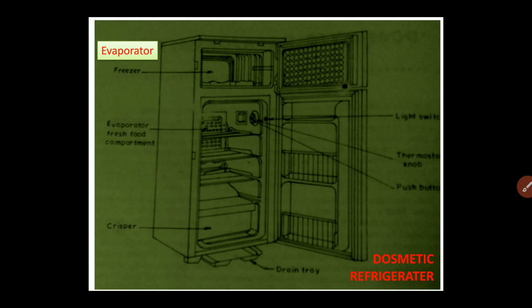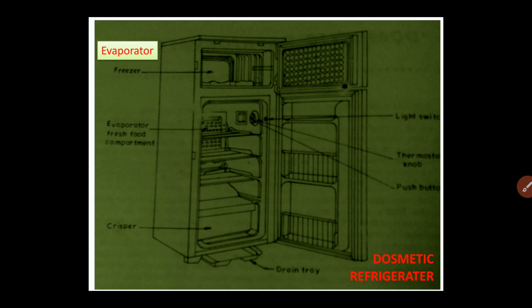The reason is that due to convection, the cold air goes downwards, and the hot air which is present at the bottom will rise in the upward direction and come in contact with the evaporator coil which is present at the top. Due to this, a current flow of the air will be set up automatically by natural convection, and so the lower portion of the refrigerator is also cooled.